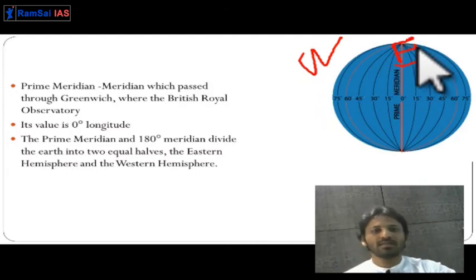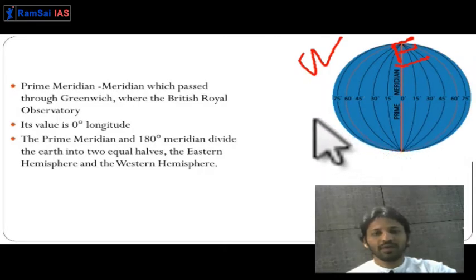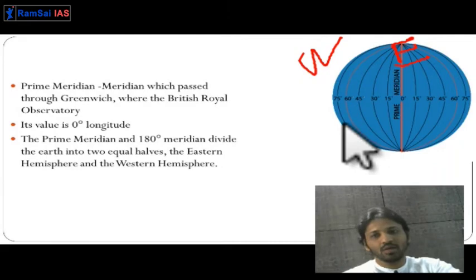Getting it? So Western and Eastern are the two hemispheres which have been marked because of the prime meridian or 0 degrees longitude. I hope you are understanding all these things.